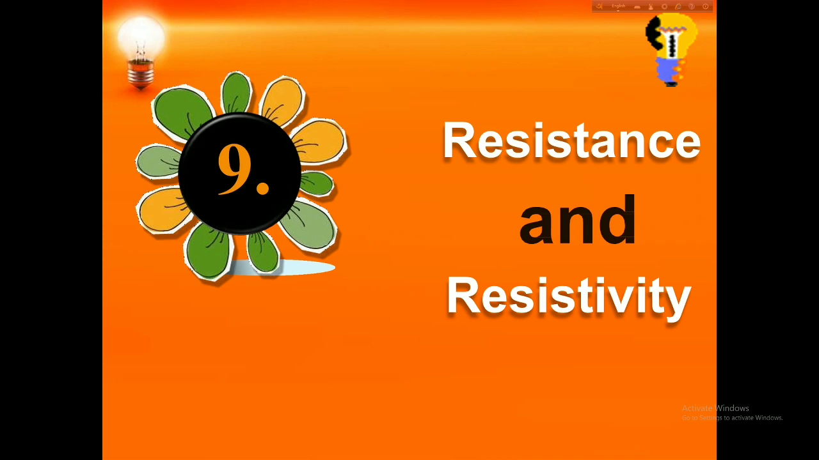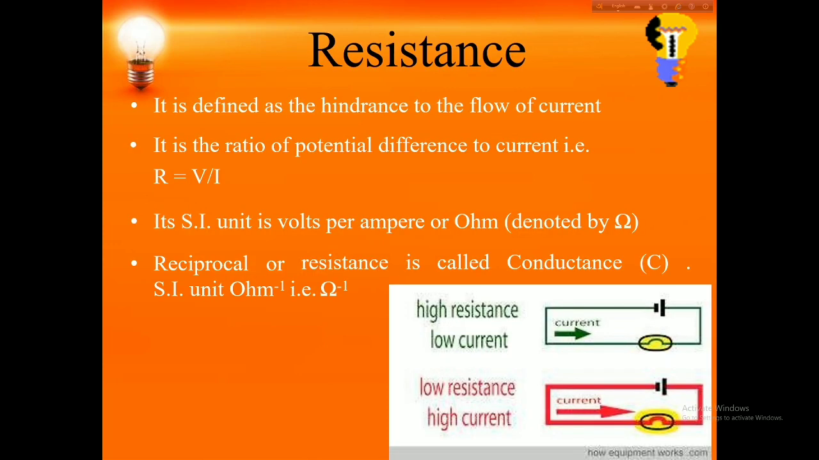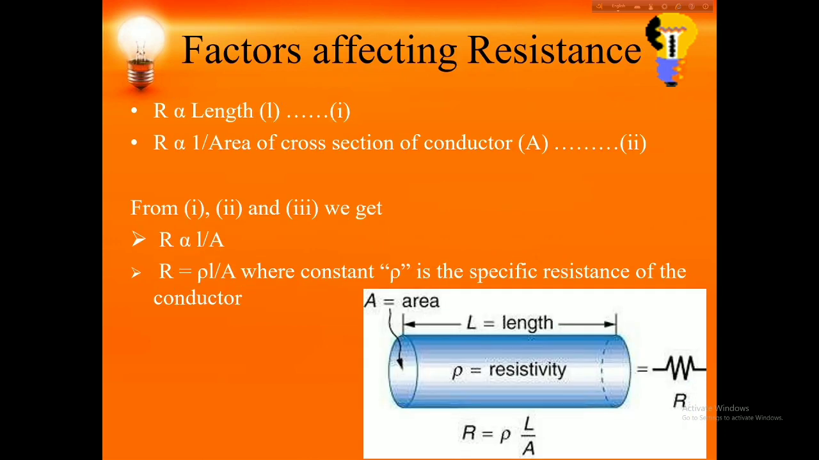Resistance and resistivity. Resistance means hindrance to the flow of current. Previously we know that V equals IR, so R equals V by I, and the SI unit is volt per ampere, called ohm. The reciprocal of resistance is called conductance. Can I say that when the resistance is high the current is low, and when the resistance is low the current is high? What is the factor